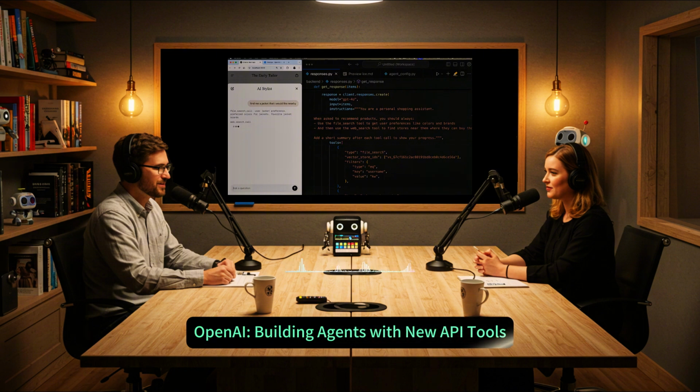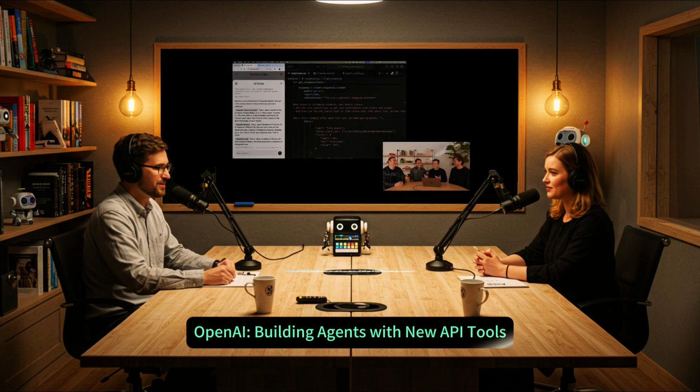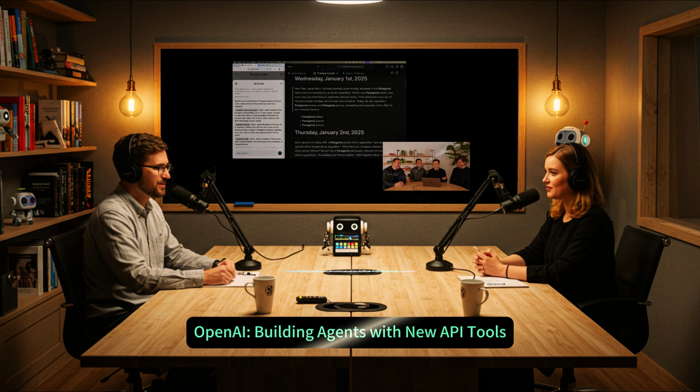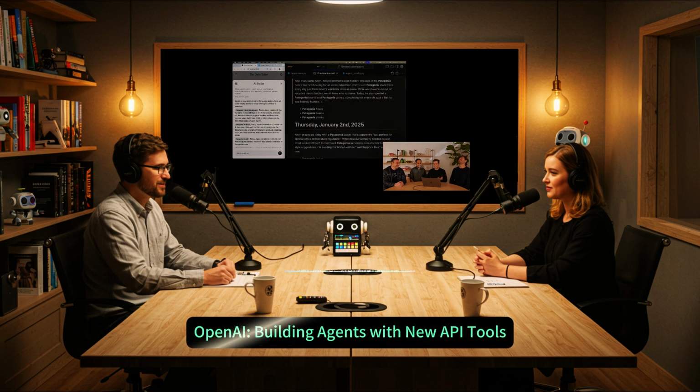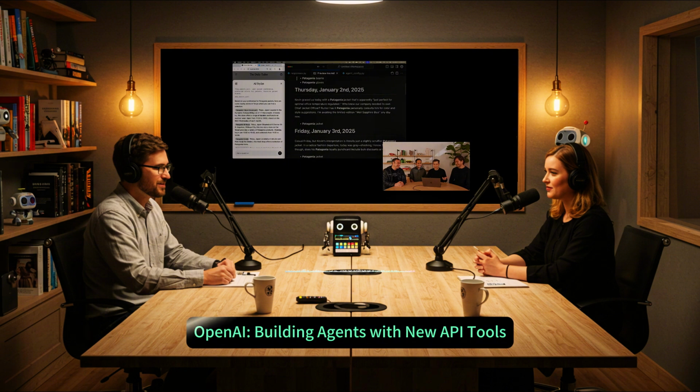Then we talked about the challenges that developers were facing in building these agents, which led OpenAI to create this whole new suite of tools and the Responses API. We took a deep dive into those three fascinating tools: web search, file search, and computer use, and how they give agents the ability to access information, manage data, and even control computers.